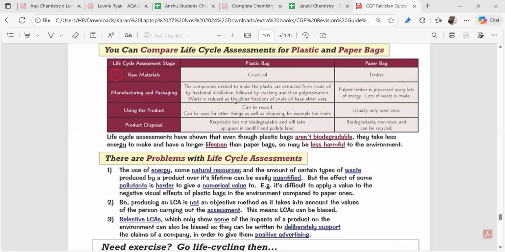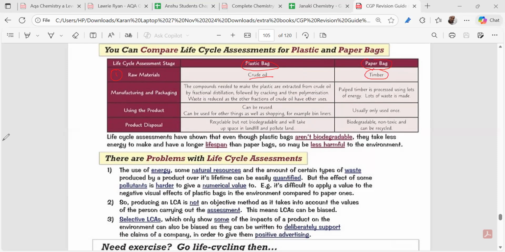When sourcing the raw material for the plastic bag, it comes with polymerization. We are taking it from the cracking of crude oil, so we are using crude oil. Now, the paper bag is obtained from timber. Is it clear?